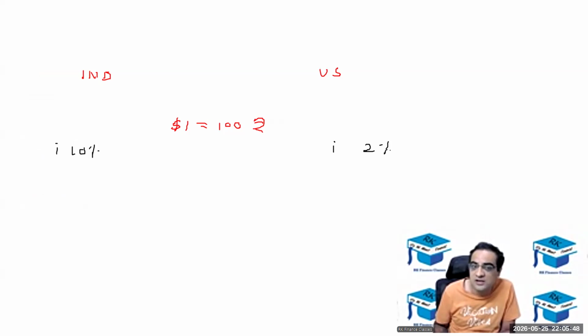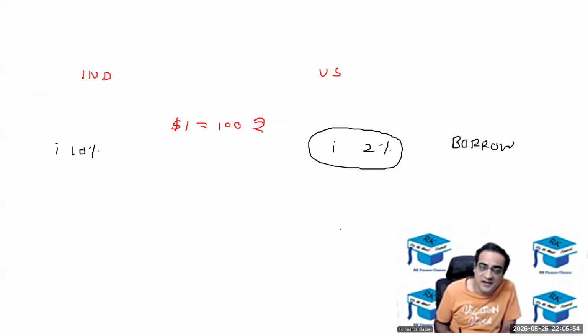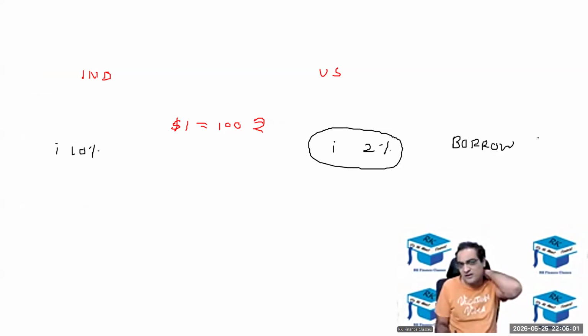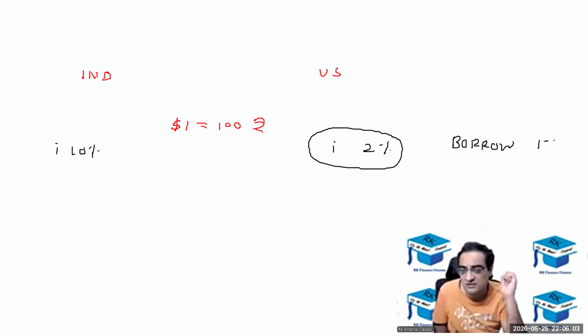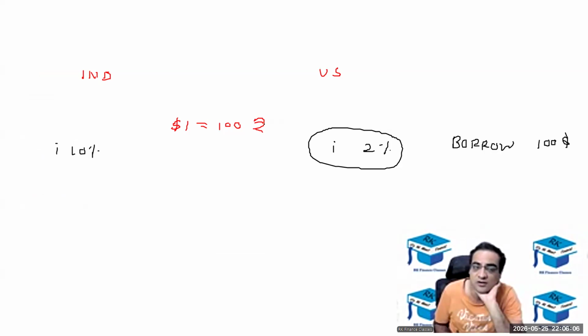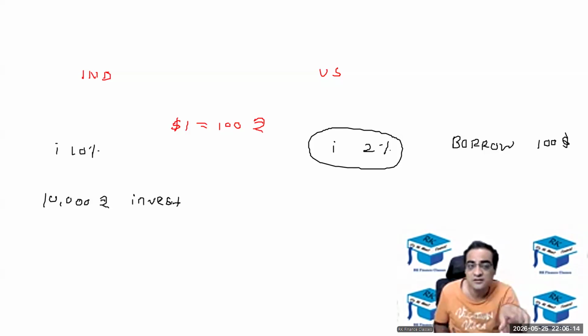Simple, look at it. I'll borrow from the US where the interest rates are lower, and I'll take that money and invest over here. First I'll convert. Let's say I'll borrow $100, that'll be easy. I'll convert that $100 to 10,000 rupees, and then I'll invest or lend that 10,000 rupees over here. At 10% interest, that will become 11,000 rupees in a year.